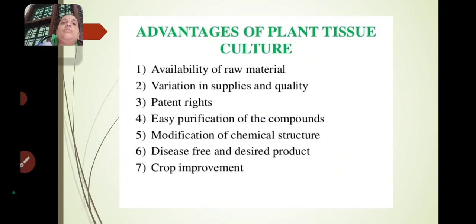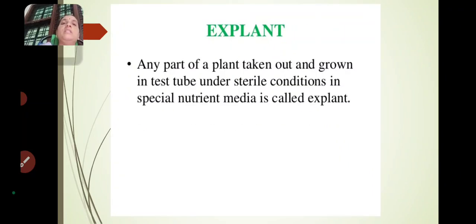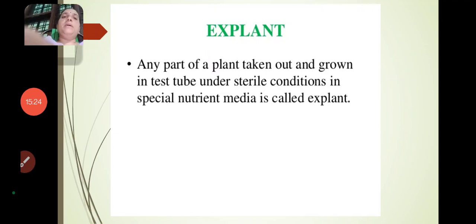Okay, so for doing plant tissue culture, we take the explant. Explant means what we have to raise in the tissue culture technique. That particular part is called an explant.